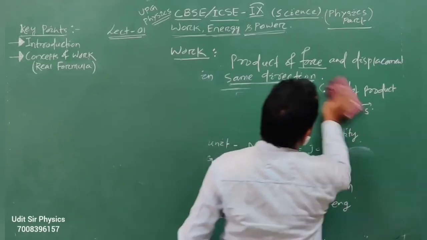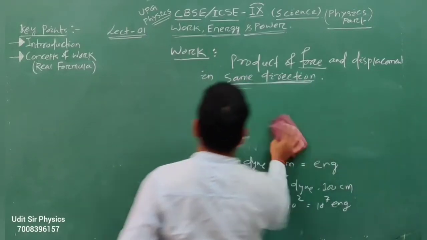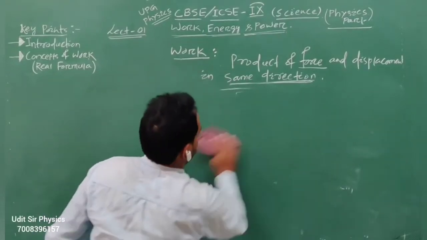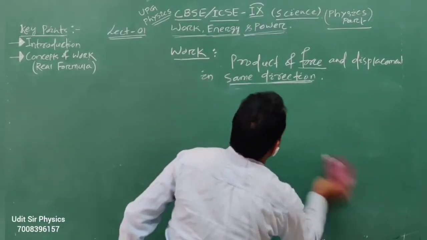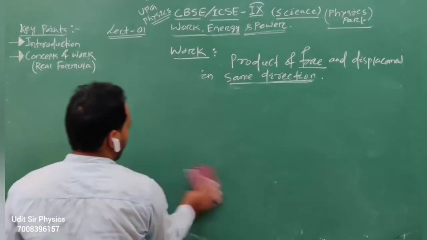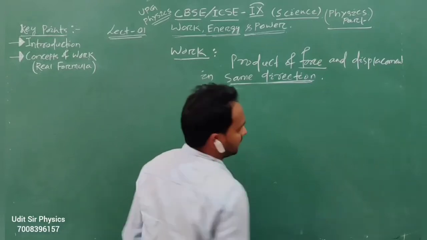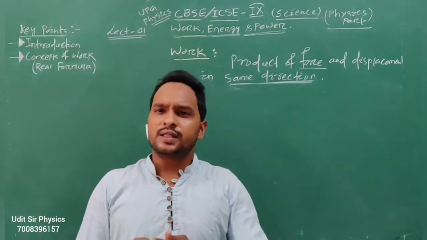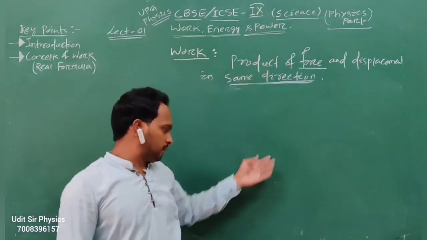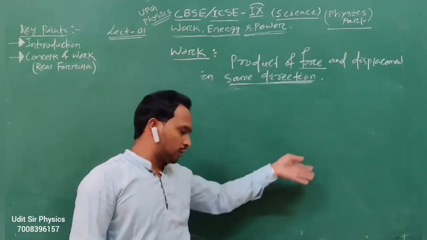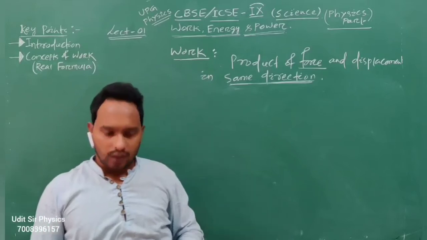All of you open your notebooks and NCERT books. Now we shall focus on the mathematical formula. What is the real formula, the real concept of work? So students, here the unit of work in SI and CGS: 1 joule is equal to 10 to the power 7 erg.